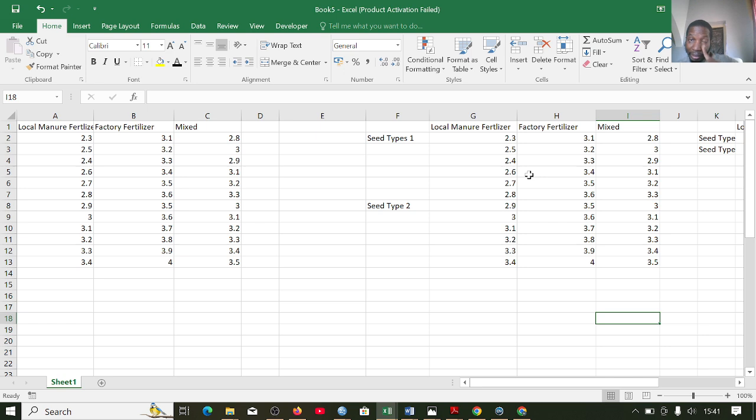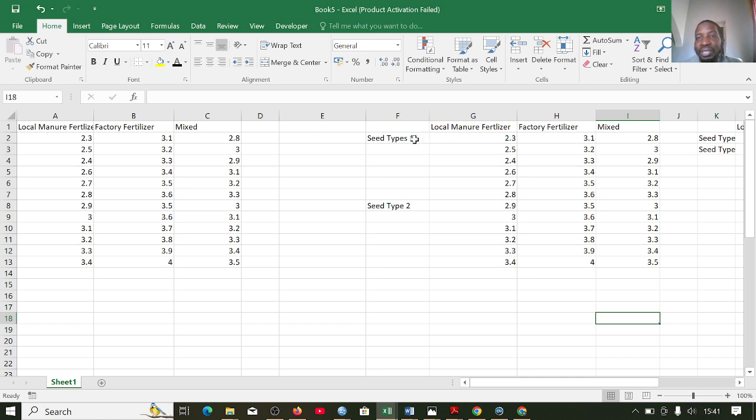Okay, let us now further segregate this influence. Instead of using the 12 fields, let's say for 6 of the fields we use a different variety of seed, and the remaining 6 use another variety of seed, as seen in this example, where we have the local manure, the factory fertilizer and the mix.